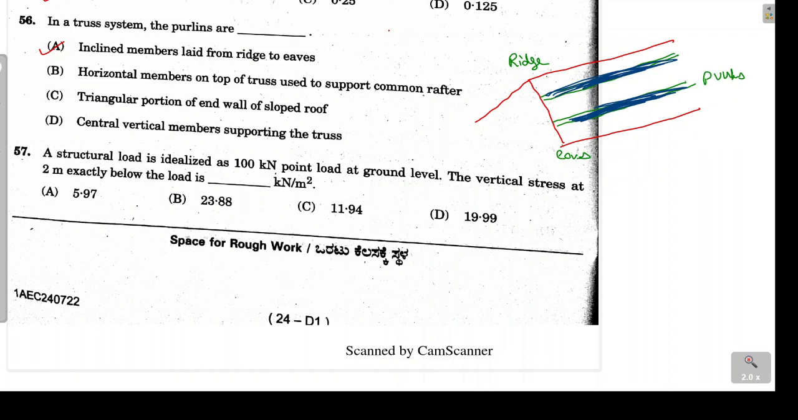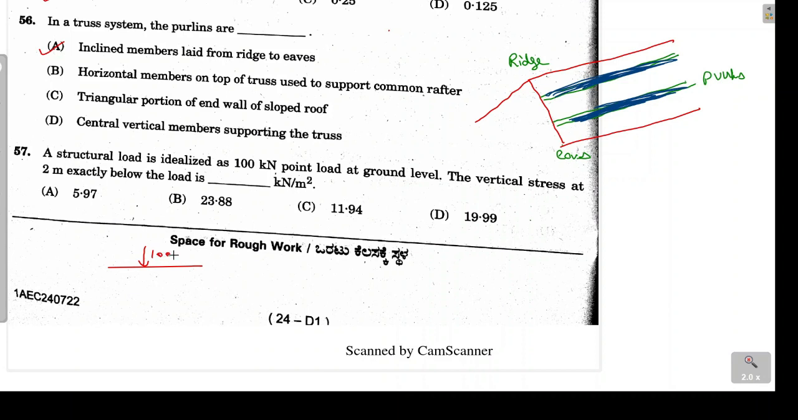Next problem, a structural load is idealized as a 100 kilonewton point load at ground level. We have to calculate the vertical stress which is developed exactly below the load at a depth of 2 meter. This question is from geotechnical engineering, where we have to use the equation of Boussinesq. So Boussinesq theory we will be using, and we know the expression, so directly by putting the values we can obtain the answer.